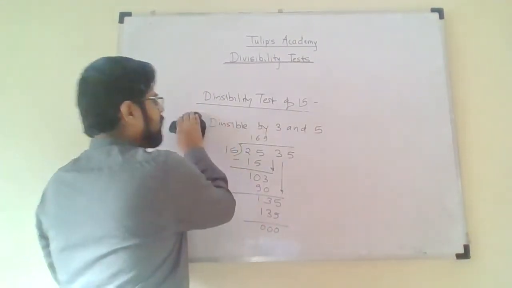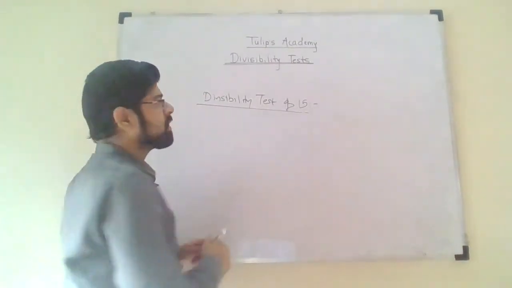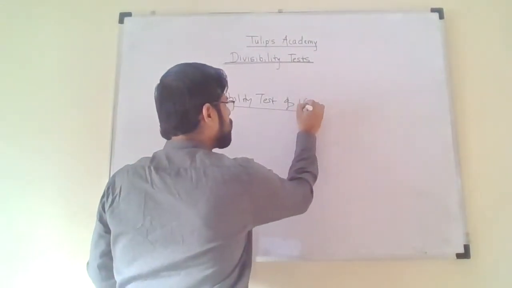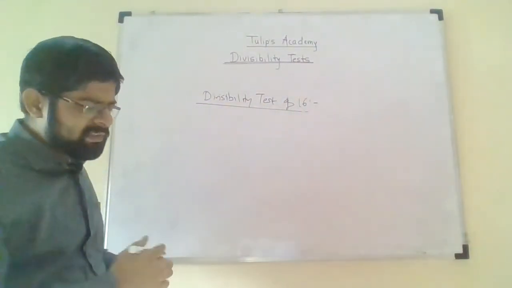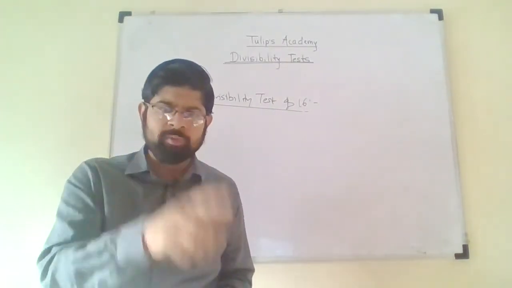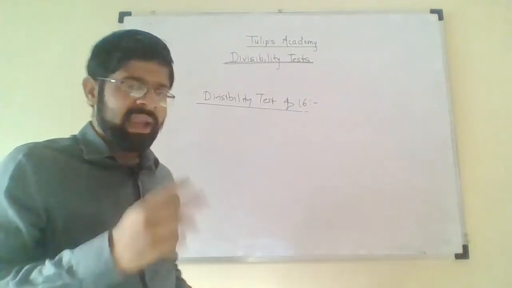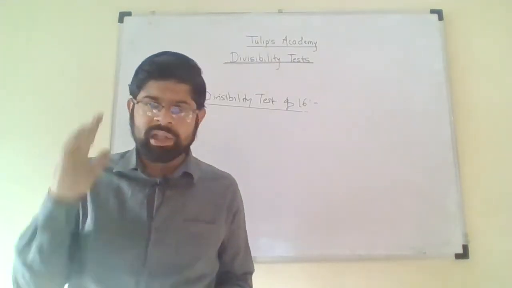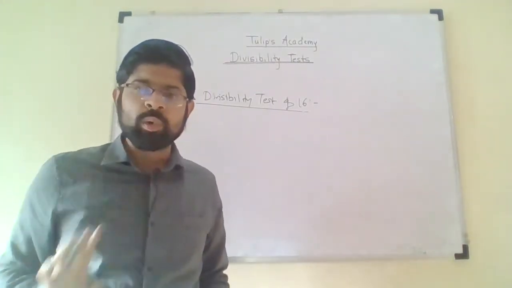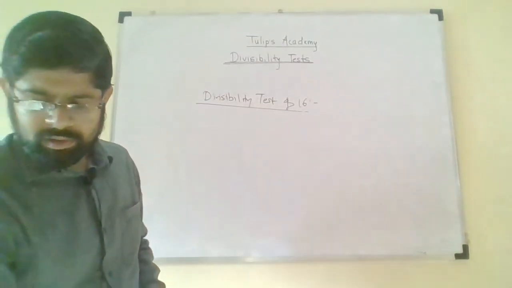Clear? Now next, divisibility test of 16. Divisibility test of 16 is exactly similar to the divisibility test of 4 and 8. For 4 we consider the last 2 digits. For 8 we consider the last 3 digits. For 16 we consider the last 4 digits. So let us take an example.